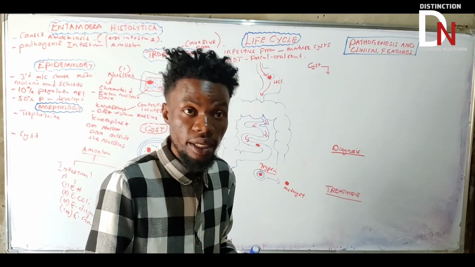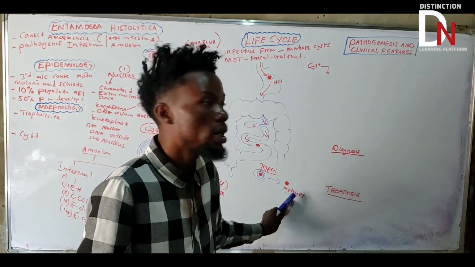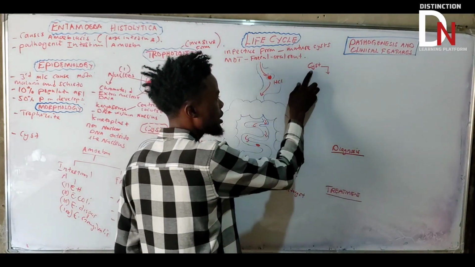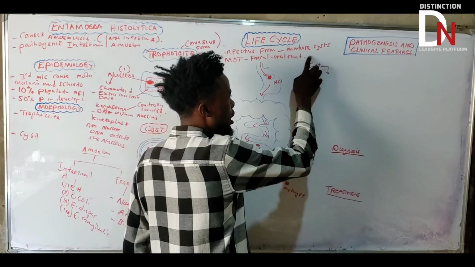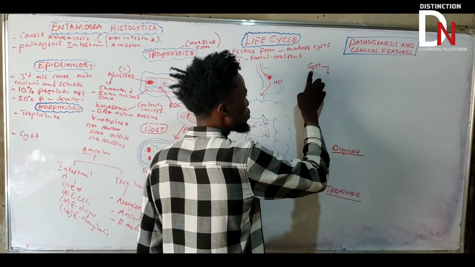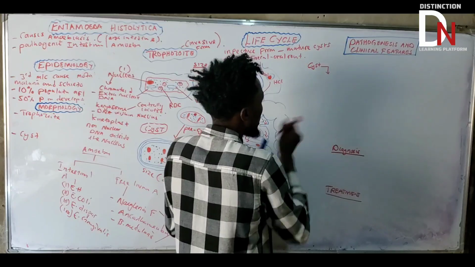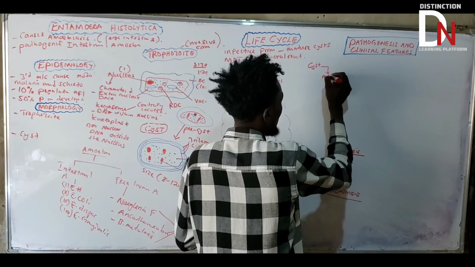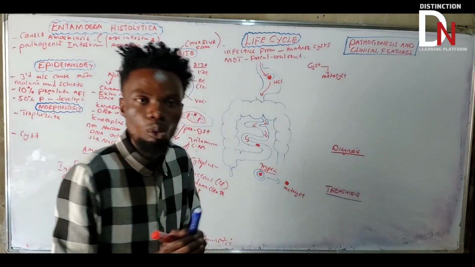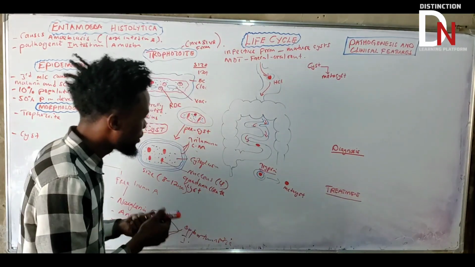Then it will convert that mature cyst into what? Metacyst. So if you look at this diagram, because of the trypsin and alkaline components, they are going to convert this cyst into what? Metacyst. So let us write here, we are going to convert them into metacyst.